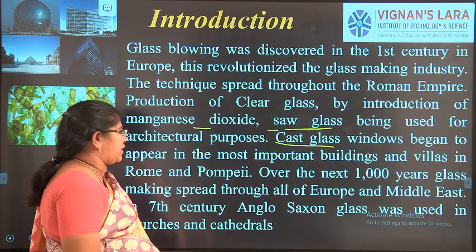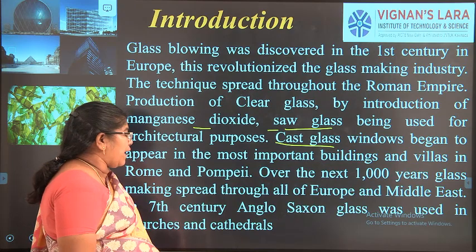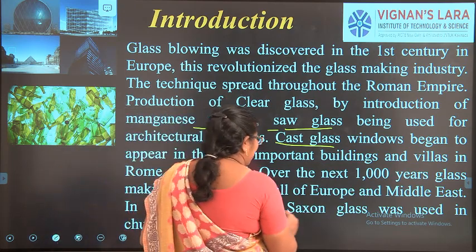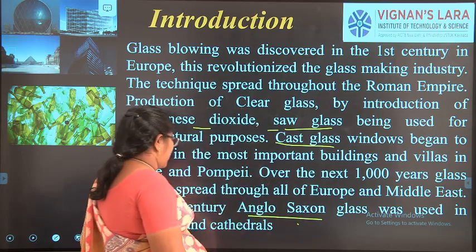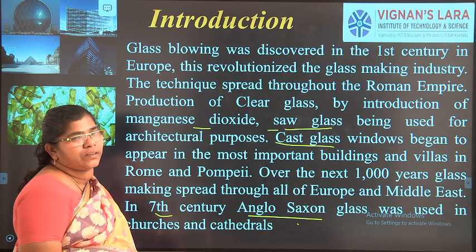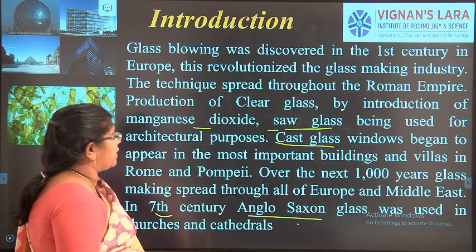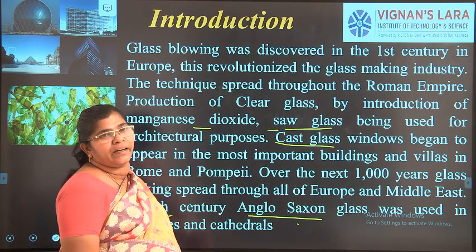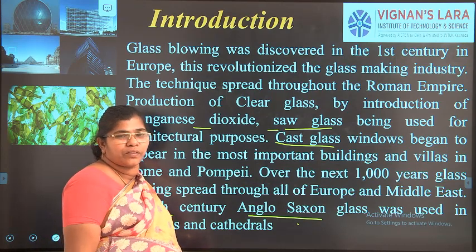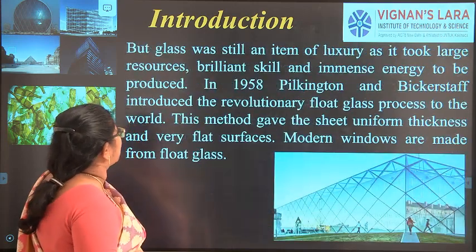Over the next 1000 years, glass making spread all over Europe and the Middle East, and Anglo-Saxon glass was used in churches and cathedrals even in the 7th century. You can see in the 7th century itself, in so many Roman churches they had this Anglo-Saxon glass. From there, gold sobine glass came into existence.